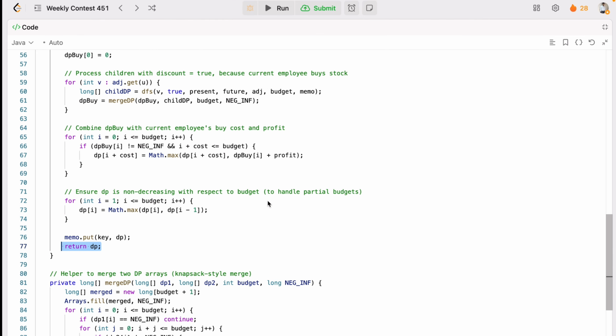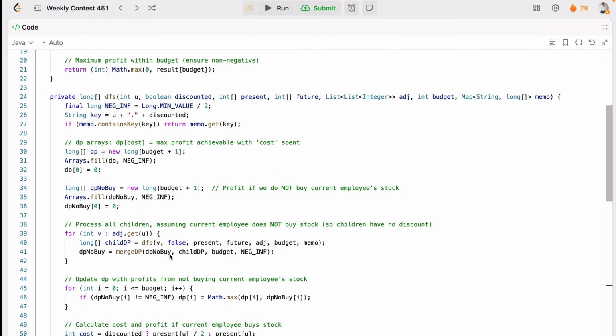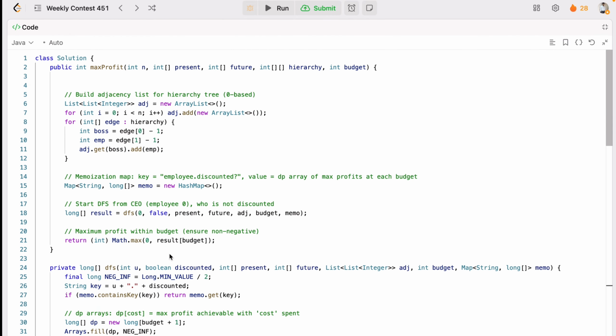If you talk about the merge, let's see how you are doing the merge. Just pause and go through this. If you tell me to memorize this, I just summarize this, sorry, how you will do the summarization. First of all we will build the trees and do DFS starting from the CEO, and each DFS call will return DP arrays, meaning the maximum profit achievable for each budget, and we will have two states at each node, parent buy or not buy.